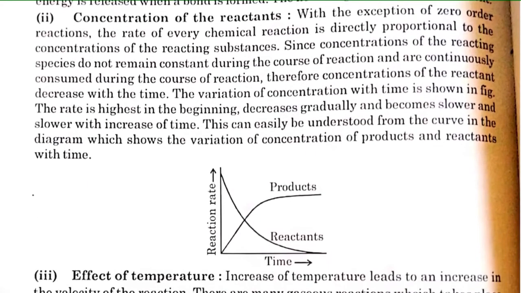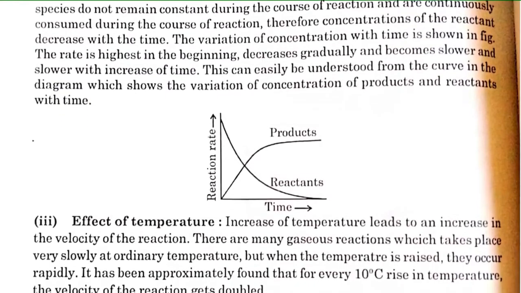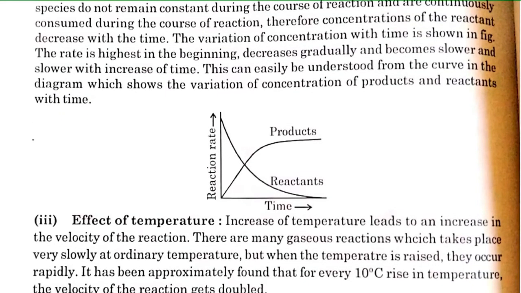Now the second one is the concentration of the reactant. With the exception of zero order reactions, the rate of every chemical reaction is directly proportional to the concentration of the reacting substance. The concentration of reacting species does not remain constant during the course of reaction and is continuously consumed. Therefore the concentration of the reactant decreases with time, as you will see in the graph of rate of reaction, product, reactant and time.